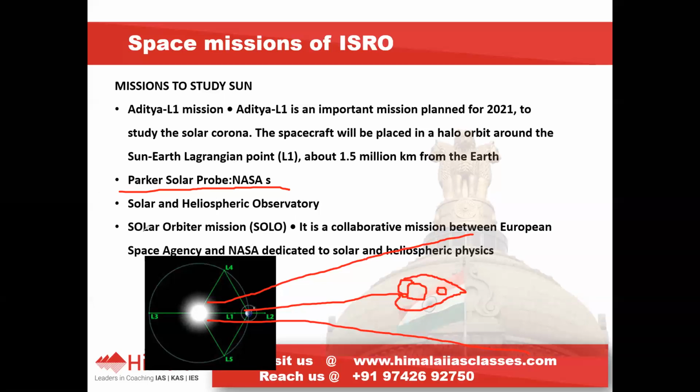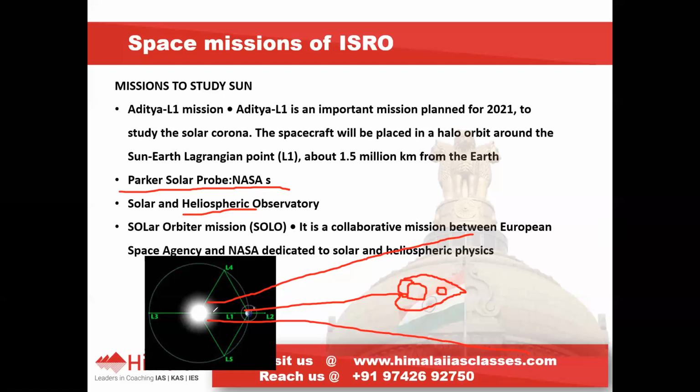The next one is the Solar Orbiter mission. It is a collaborative mission of the European Space Agency and NASA, dedicated to solar and heliospheric physics. Here we are seeing one term: heliosphere. What does this mean?